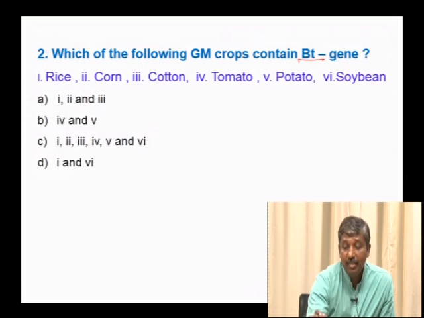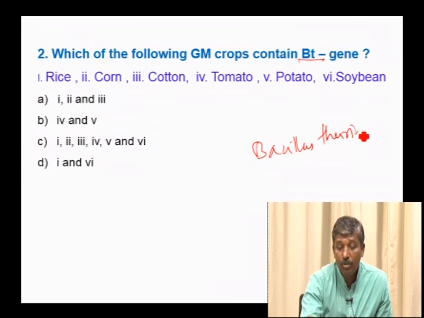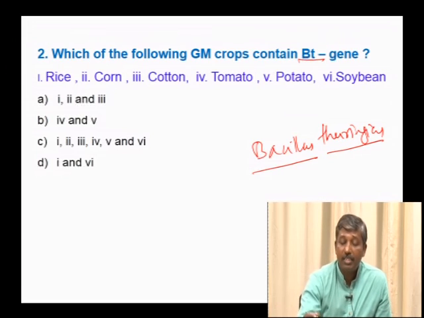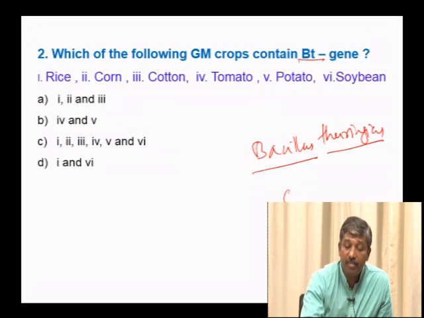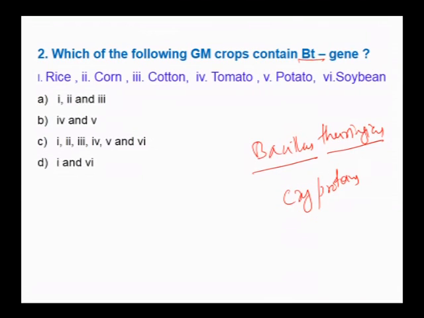Bt refers to the gene isolated from the soil bacterium Bacillus thuringiensis. This bacteria produces species specific cry proteins. They may vary from cry 1 to cry 16. Some of these cry proteins are encoded by cry genes, which produce these crystal proteins.